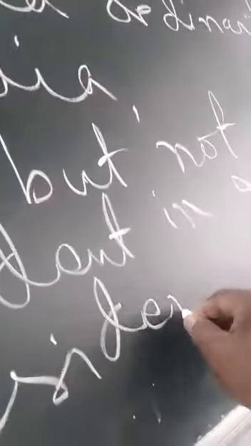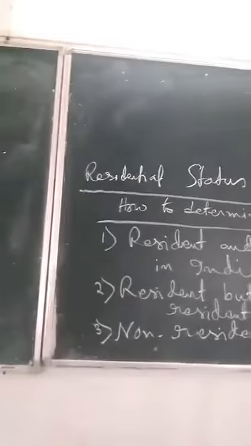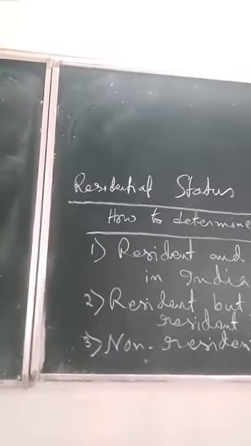And number three, you write: non-resident in India. So for an individual, these are the three statuses: resident and ordinarily resident in India, then resident but not ordinarily resident in India, and non-resident in India.